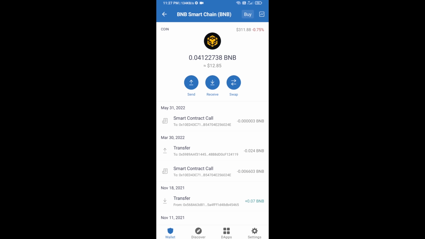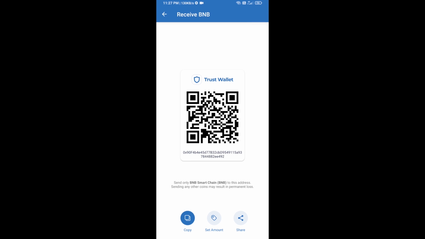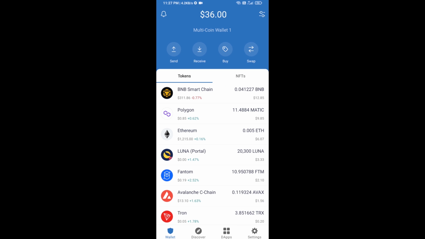Open BNB Smart Chain. Click on receive. Here you can receive BNB Smart Chain using a contract address or QR code. After receiving BNB Smart Chain, you will click on DApps